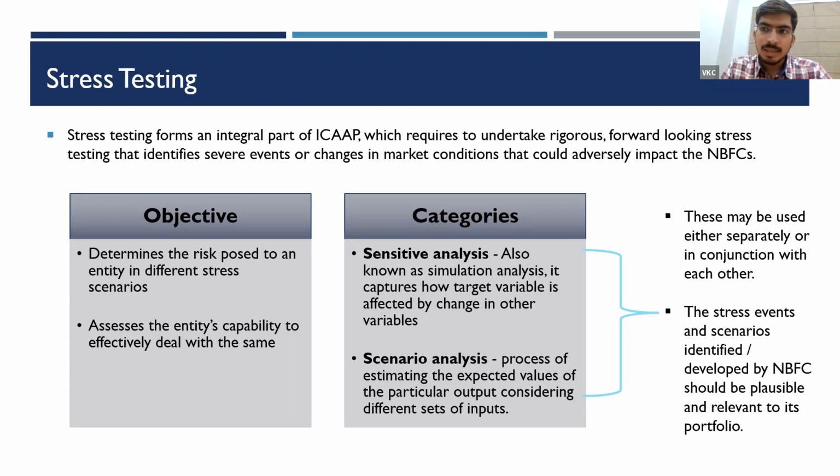After conducting the assessment of risk as well as stress testing, I develop a process to determine how much capital I would be required to cover these expected losses as well as the stress testing results. When I've arrived at it, I summarize it into an ICAAP document. This ICAAP document is submitted to the board for its approval. Once the board approves, I submit it to RBI, which may come out with its reviews.